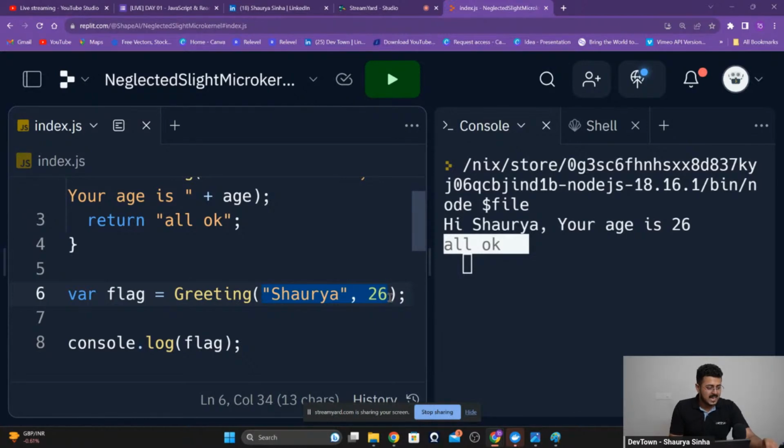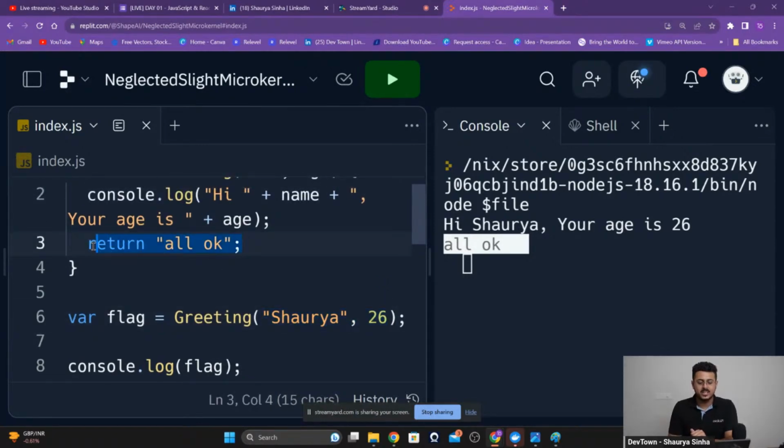Why was the var flag equal to the function called at the end? Could you please explain the logic there? Okay, Alvin, definitely yes. What we want to do is see what the function is returning back to us. We have written a particular line of code, return all okay. So once the entire function has been run, it should return all okay to us. Right now you are like, I don't want to hold it. So we are not able to see whatever return gift a function provided to us after its execution.